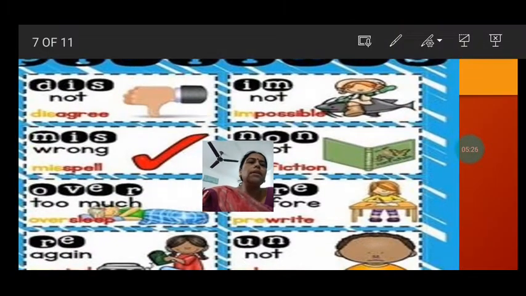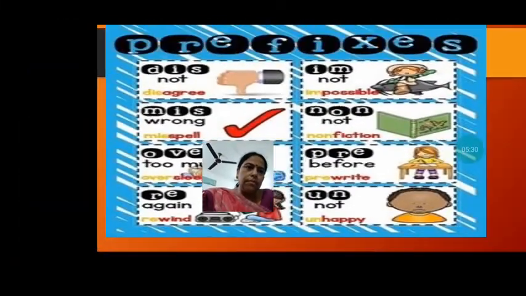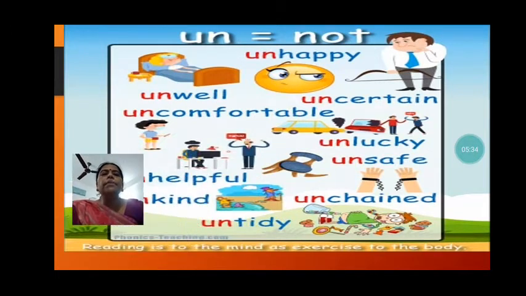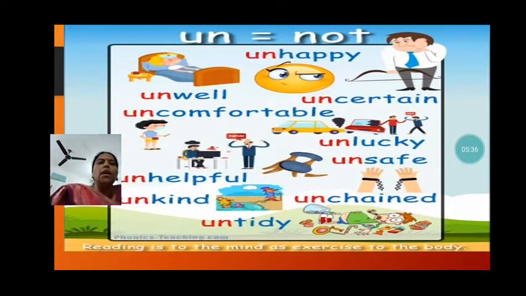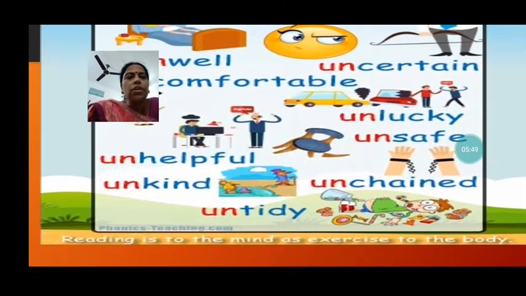Then let us see more examples with un. So unwell, unhappy, uncomfortable, uncertain, not knowing what to do. Unhelpful, the person is not helpful. We should be helpful. We should be kind, but the person is unkind.